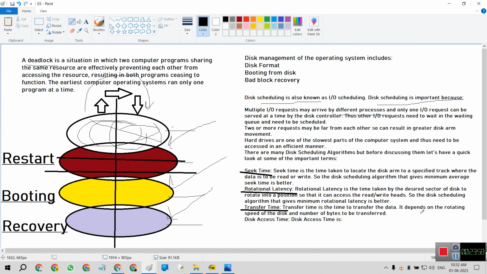Then transfer time is the time to transfer the data. It depends on the rotating speed of the disk and the number of bytes to be transferred. Disk access time is the time required when we access the first disk, then we access the second disk, then the third disk.